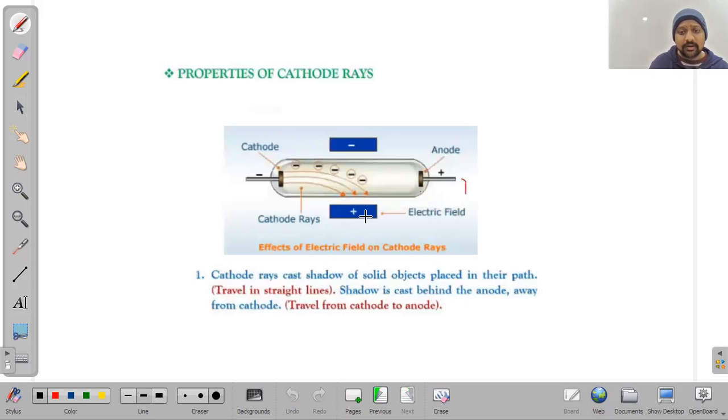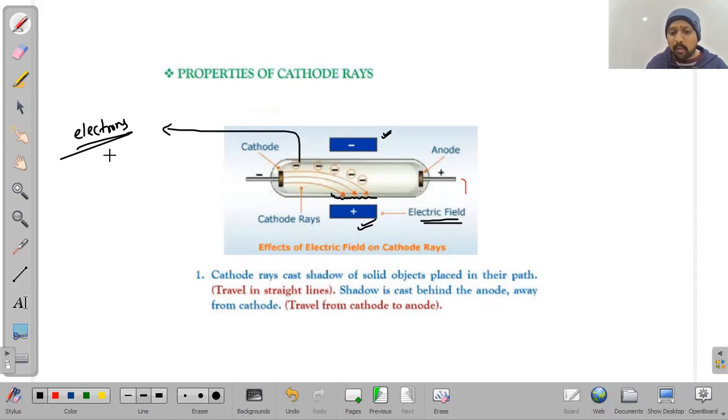Moreover, they found that when an electric field is applied, that is, positive and negative charge is applied, the negatively charged cathode rays which were moving straight earlier now start moving towards the positive charge. How did they find that? The tube starts glowing from this side. That is why they confirmed that the cathode rays are made up of negatively charged particles and named these particles electrons. In this way, Thomson concluded that the atom is made up of negatively charged particles.